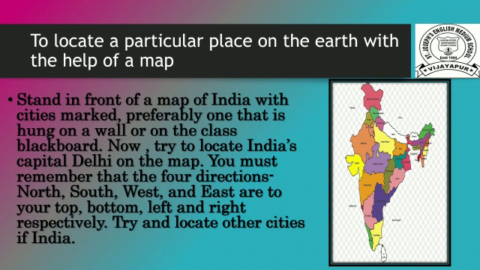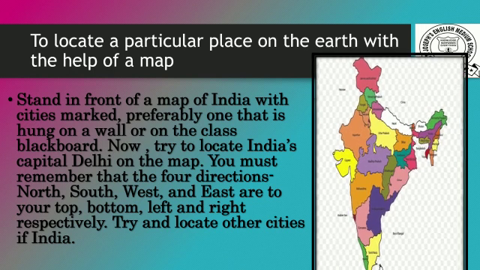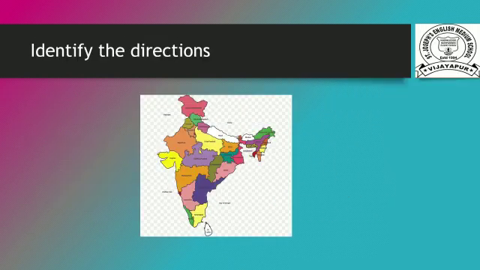You must remember that the four directions north, south, west and east are to your top, bottom, left and right respectively. Try and locate other cities of India.